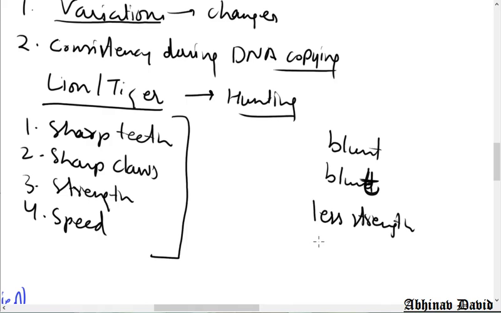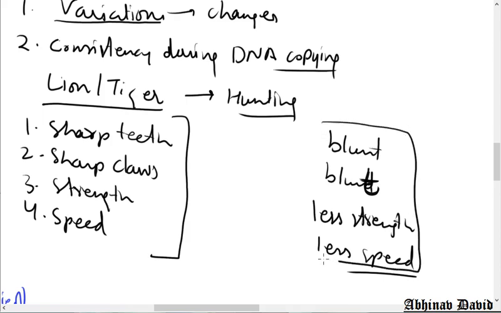Speed, less speed. So if these changes take place in the new DNA copy, and the new organism has blunt teeth, blunt claws, less strength, is weak and has very low speed, what do you think? Will that lion or tiger be able to hunt? The answer is no. That lion or tiger will not be able to hunt.